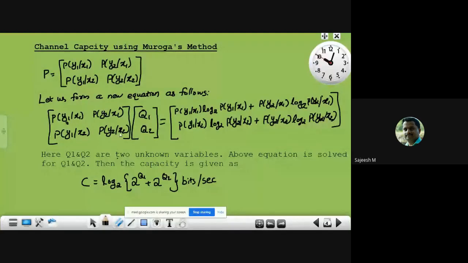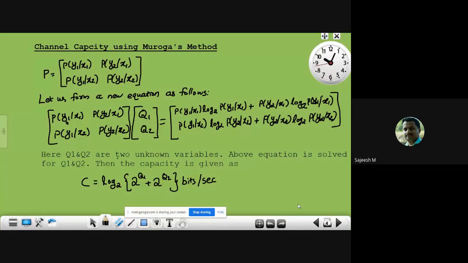Okay, once we have got q1 and q2, the channel capacity is given as C is equal to log to the base 2 of (2 raised to q1 plus 2 raised to q2). We get the values for q1 and q2 as the solution of the equation we have written earlier. Once the values of q1 and q2 are obtained, the channel capacity is equal to log to the base 2 of (2 raised to q1 plus 2 raised to q2). That means bits per second. That is the channel capacity.